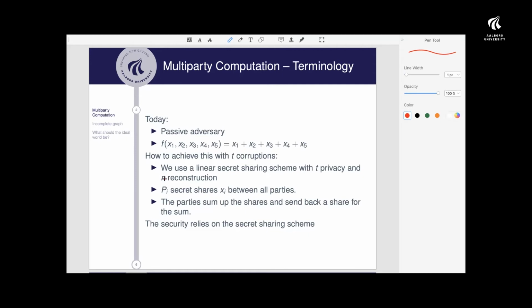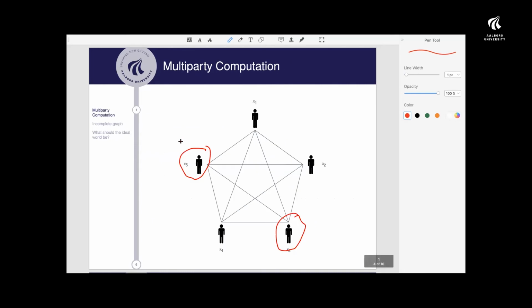Then I require this n reconstruction, meaning that n is just the number of parties. So it means that if you collect all the shares, we are able to reconstruct this secret.